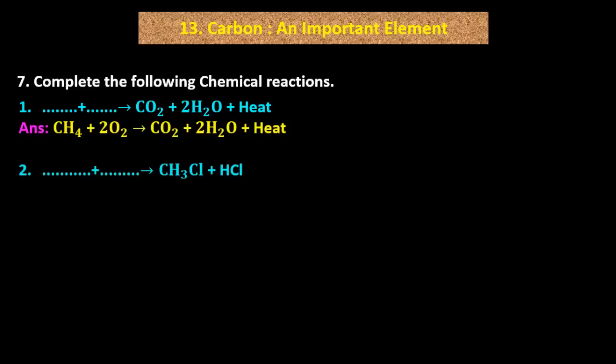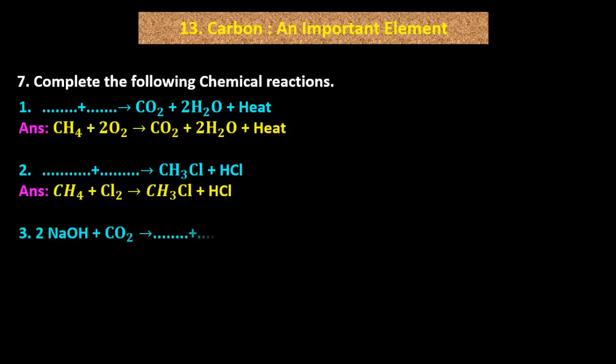2. Dash plus dash gives CH3Cl plus HCl. Answer. CH4 plus Cl2 gives CH3Cl plus HCl. 3. 2NaOH plus CO2 gives dash plus dash. Answer. 2NaOH plus CO2 gives Na2CO3 plus H2O.